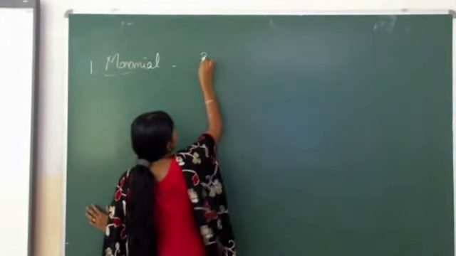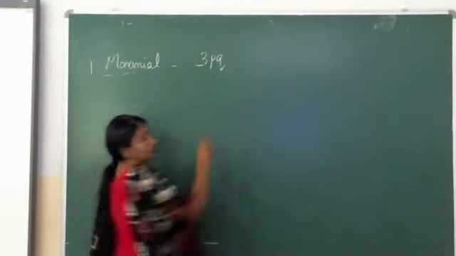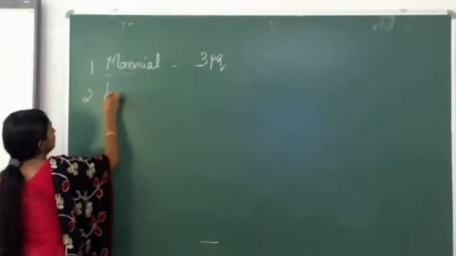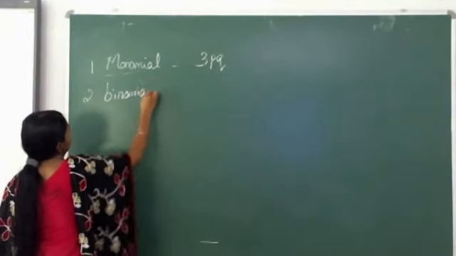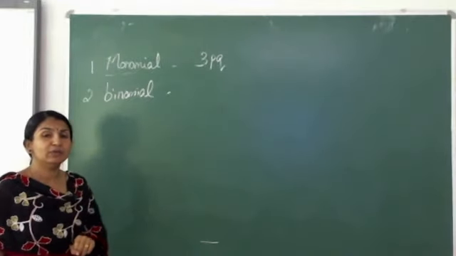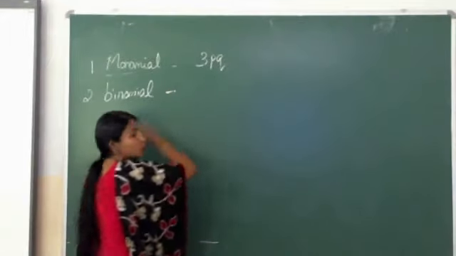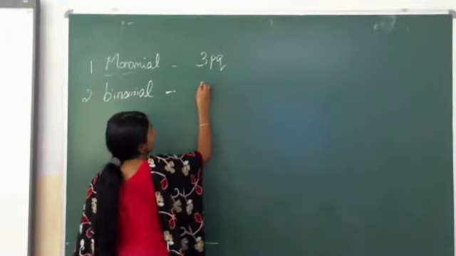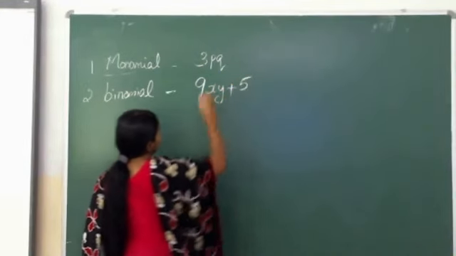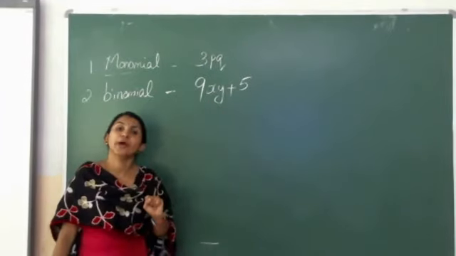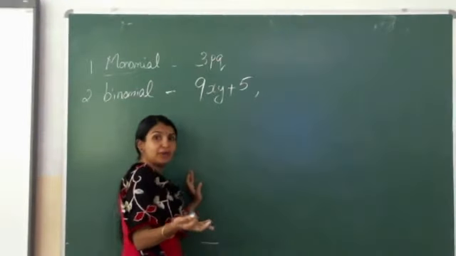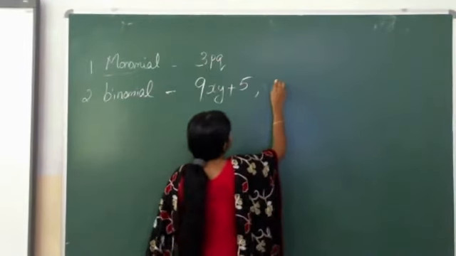For example, we can say 3pq. There is only one term. That is called a monomial. The next one is binomial. What is meant by binomial? There will be 2 terms. If there are 2 terms, then we say they are binomials. Sometimes there won't be 2 variables. There may be only one variable, then it is also a binomial.